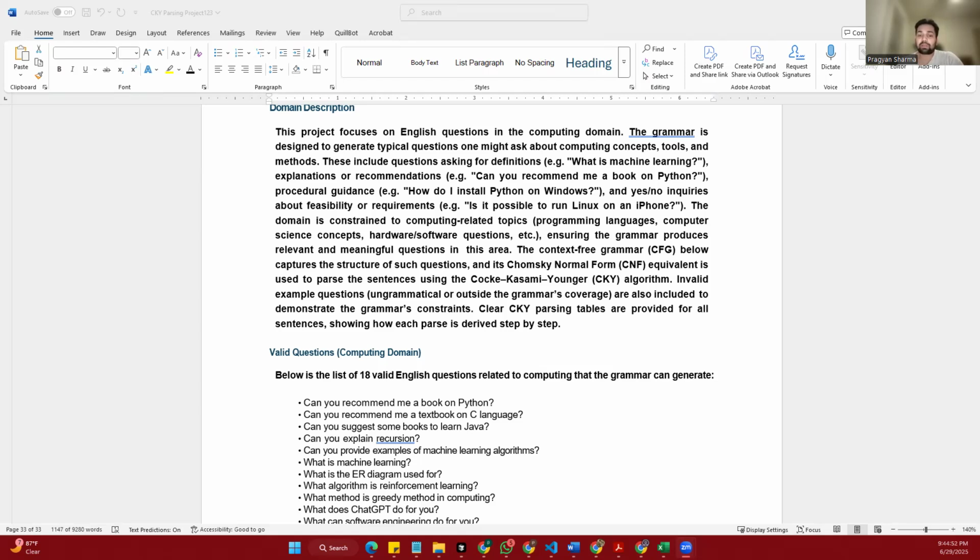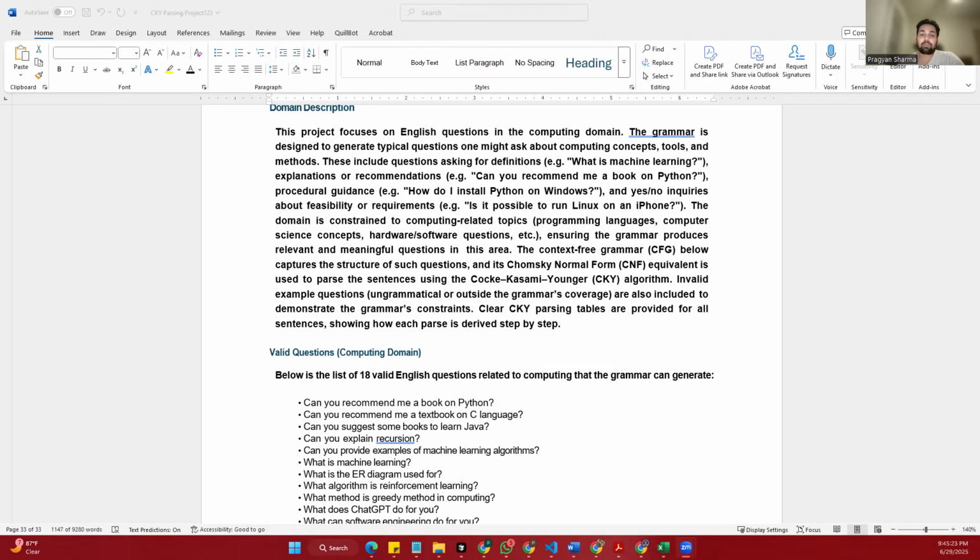To help computers understand these questions, we use something called a context-free grammar, or CFG. This grammar gives us a set of rules for how sentences are built. For example, can you recommend me a book on Python? This sentence has a clear structure that the grammar understands. We also use a special method called CKY Parsing. This helps us analyze the sentence step by step, using a table to show how it's built from the grammar rules.